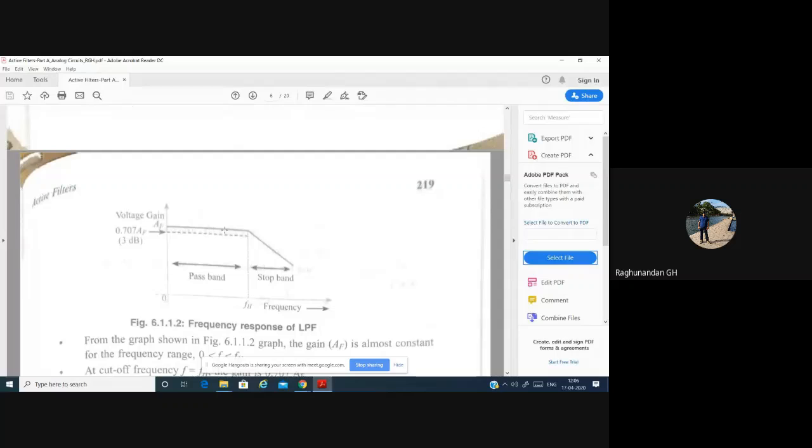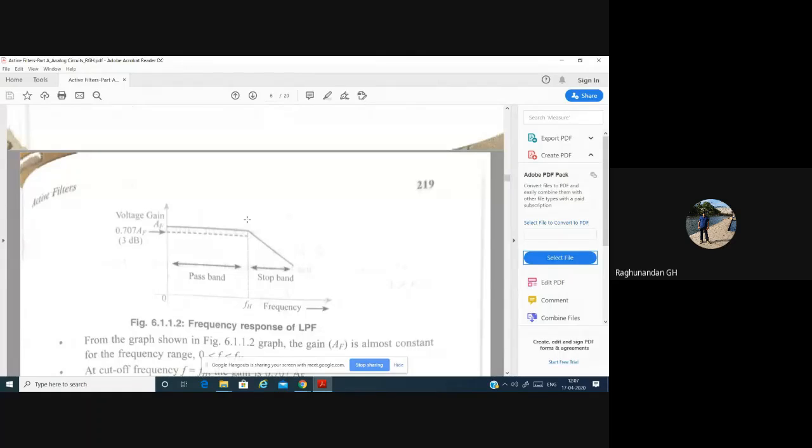When you take 3 dB downwards, the bandwidth is going to increase. When the bandwidth increases, the occupancy increases. Based upon the bandwidth, you can tell how many customers can be occupied, or how many signals can be transmitted. So the more the bandwidth, the more signals can be transmitted.